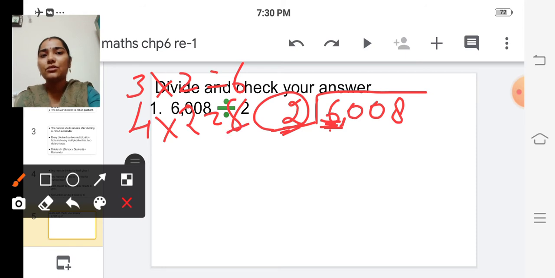We cannot take 8 because it is greater than 6. So we'll take 3 twos are 6.